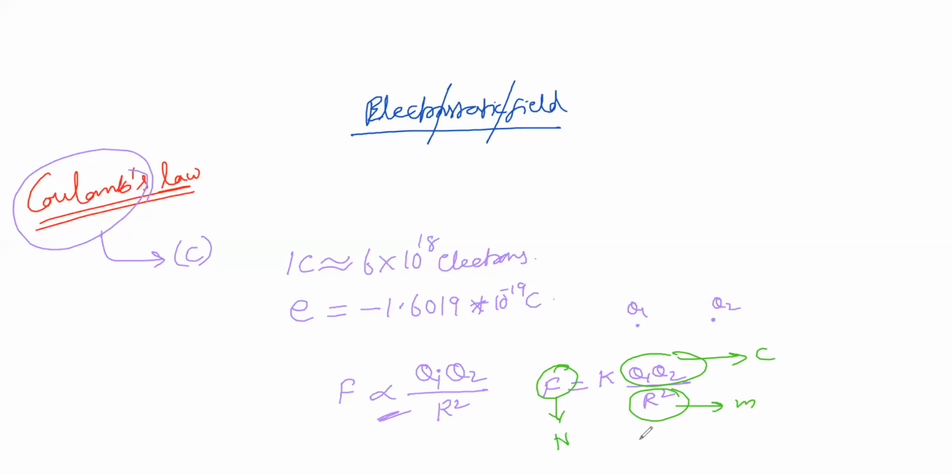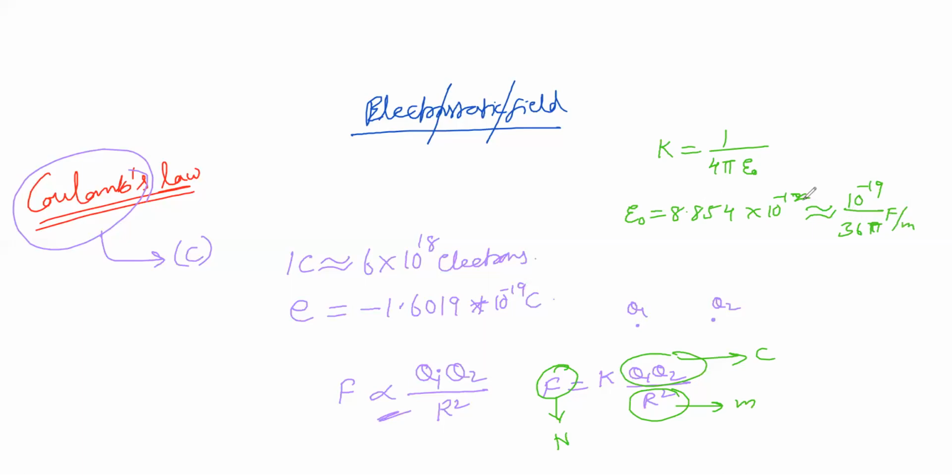The proportionality constant is represented as K equal to 1 by 4 pi epsilon naught, where epsilon naught is the permittivity of free space in farad per meter, and the value is epsilon naught equal to 8.854 into 10 to the power of minus 12, or in terms of pi, 10 to the power of minus 9 by 36 pi farad per meter.